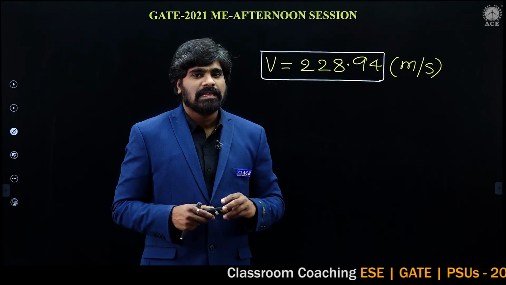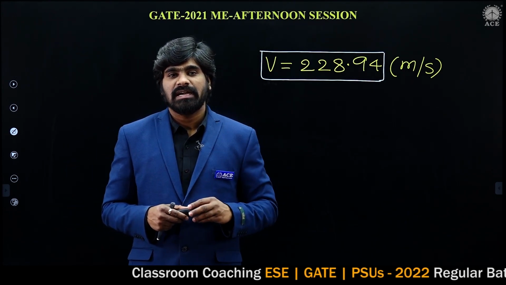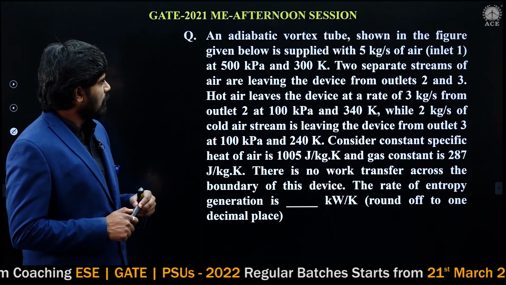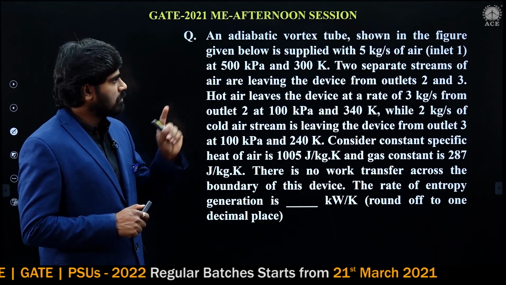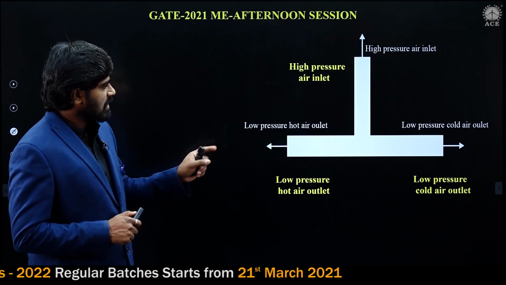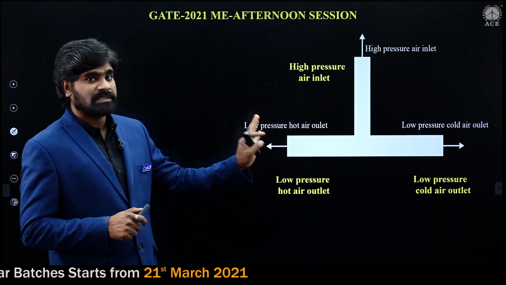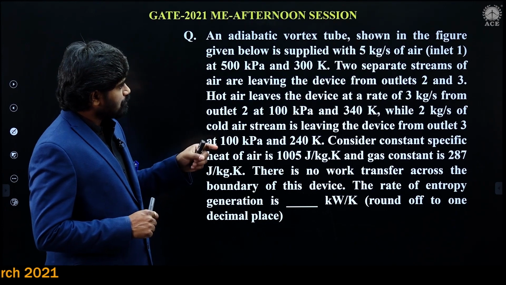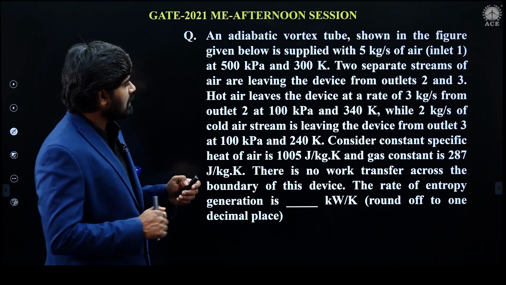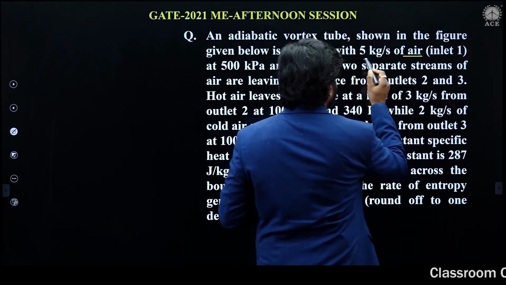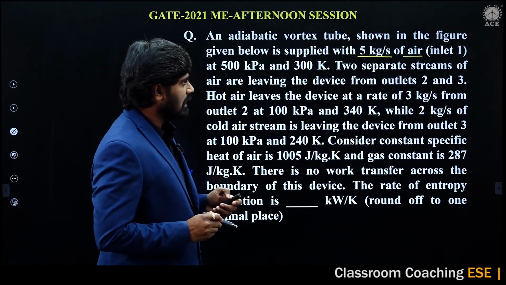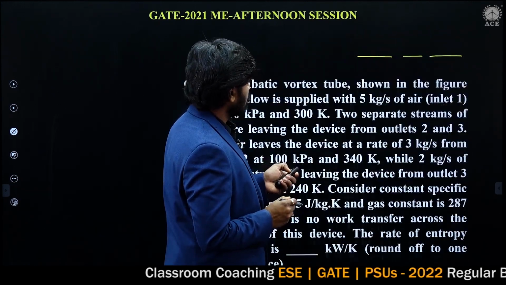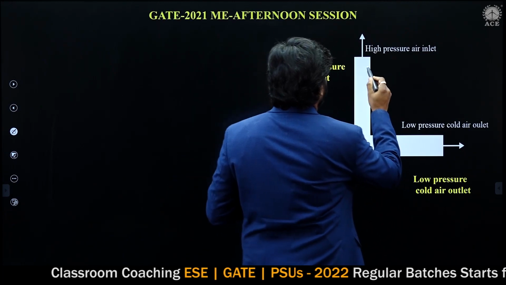This problem is from compressible fluid flow, which we have studied in the deep learn session. Let us solve this problem. An adiabatic vortex tube, as shown in the figure. Diagram is given in the GATE exam itself. Air is supplied at 5 kg per second at inlet 1. This is inlet 1.